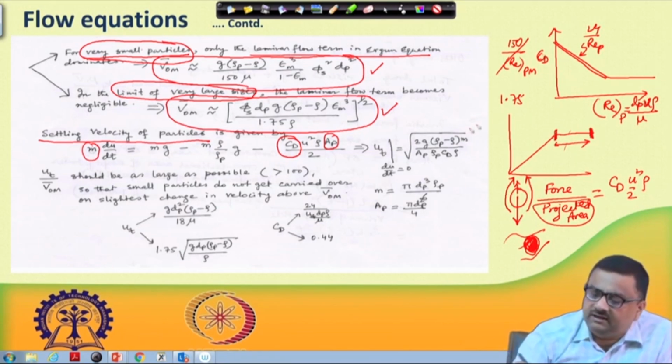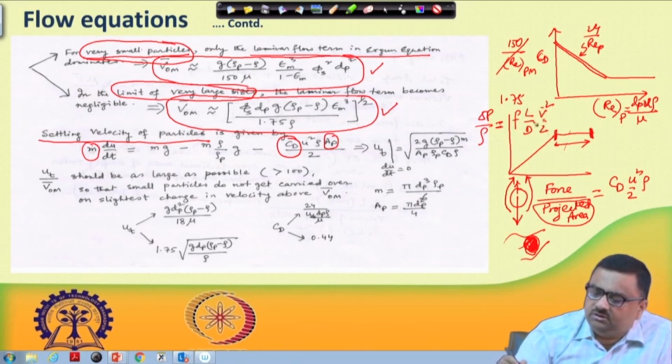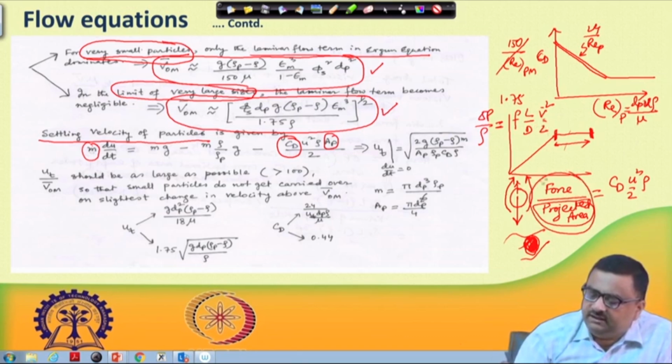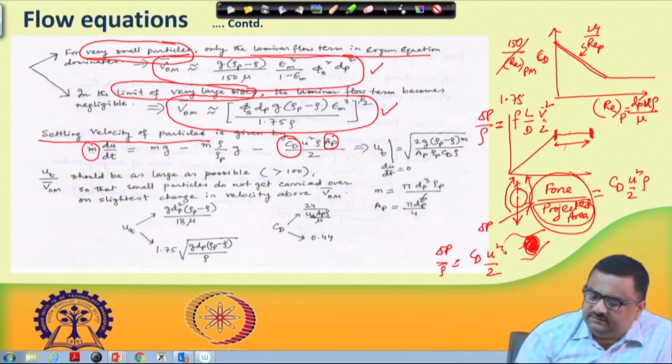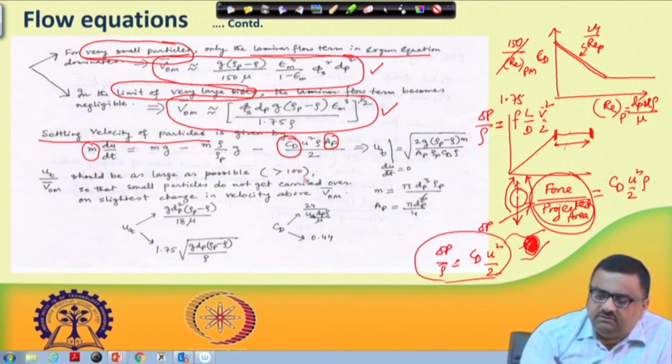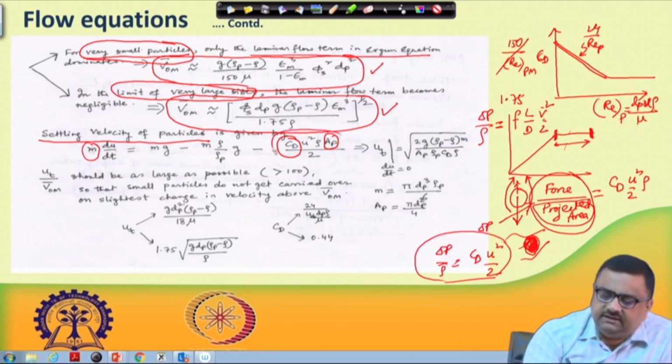Just like we had at that time for pressure drop through a fluid, delta P by rho was f L by D into V square by 2. Here also we have this projected area, which gives me the delta P, where delta P by rho would be equal to CD into u square by 2. It is a very similar expression, and this is what is utilized here. So, this is essentially the drag force.